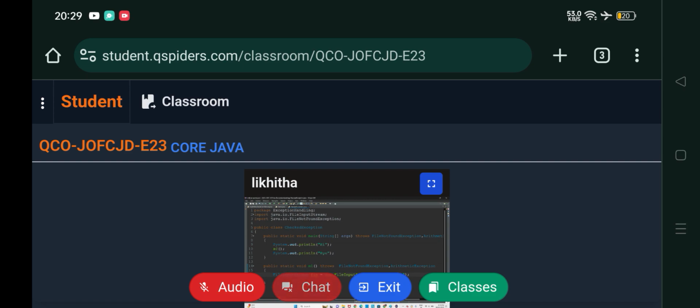Now since the file is not there, we will get a file not found exception in the output. Now here we have two options. We can handle or we can declare. So since we are declaring, we have to use the throws keyword and we have to declare it in the method declaration statement.